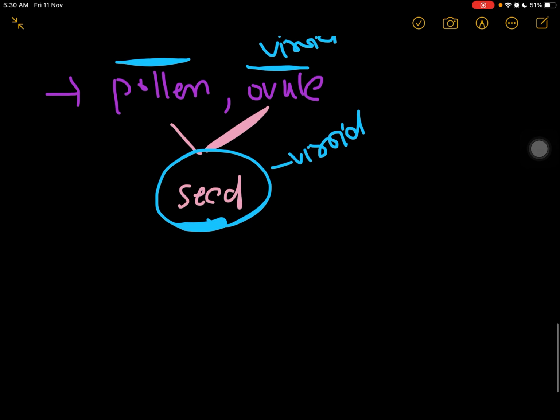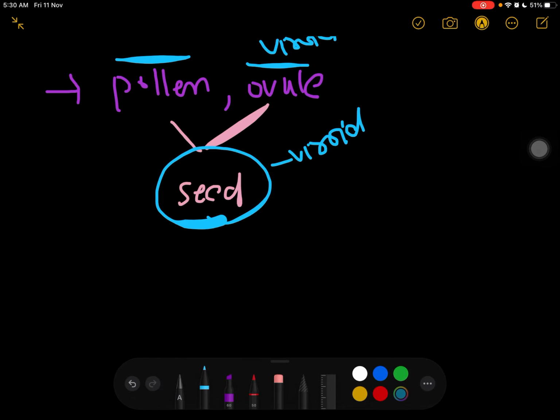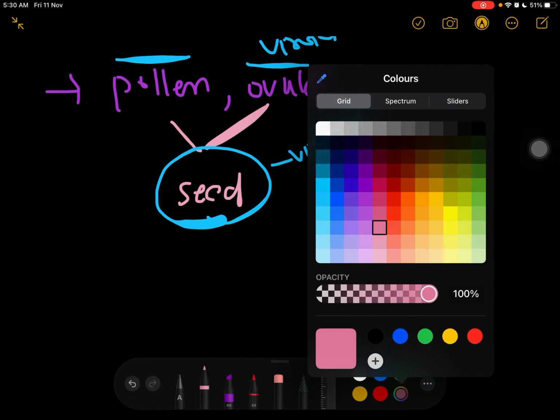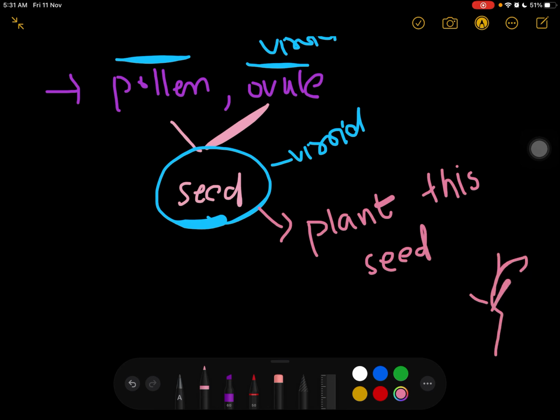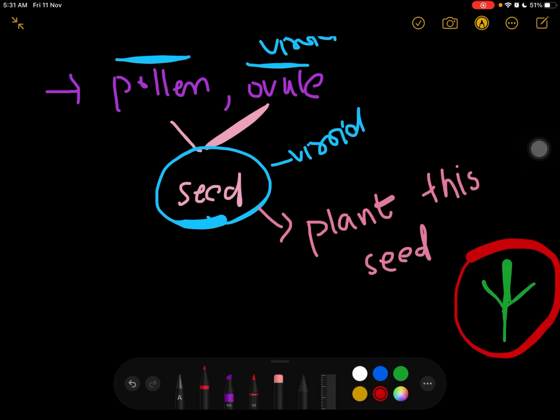And when we plant this seed and it grows into a plant, right, now this plant is infected by the viroid. How?